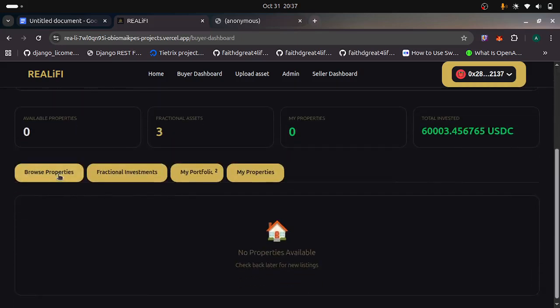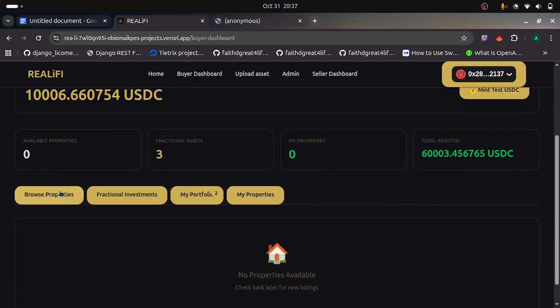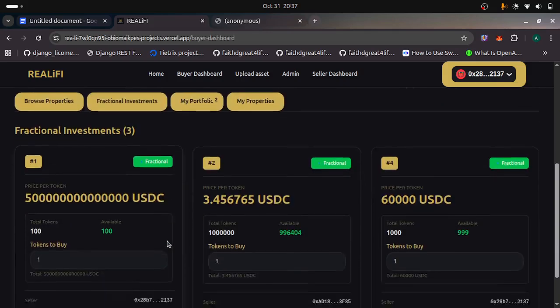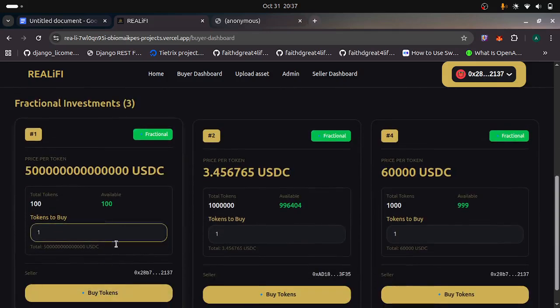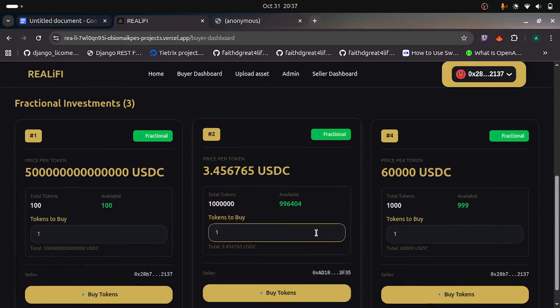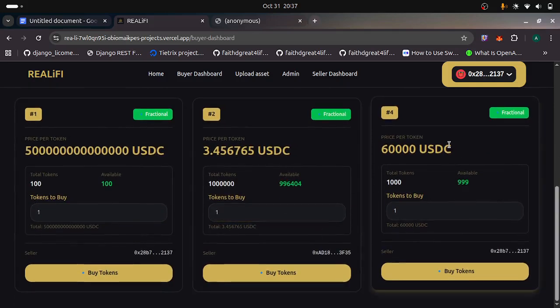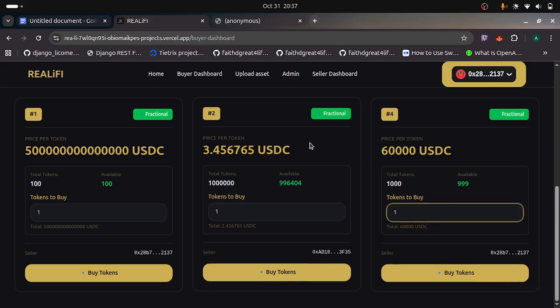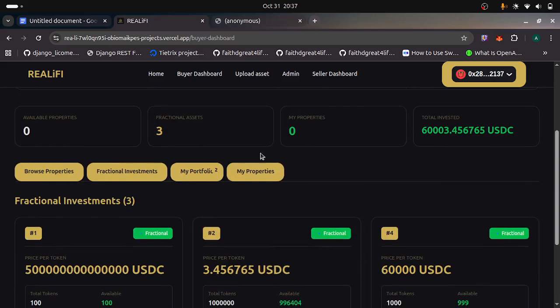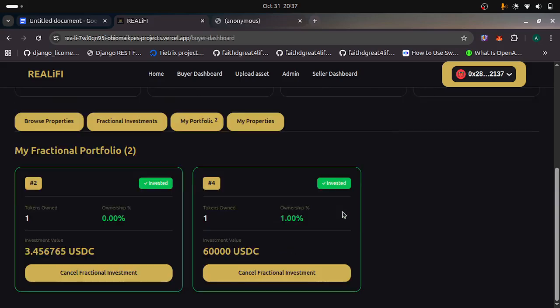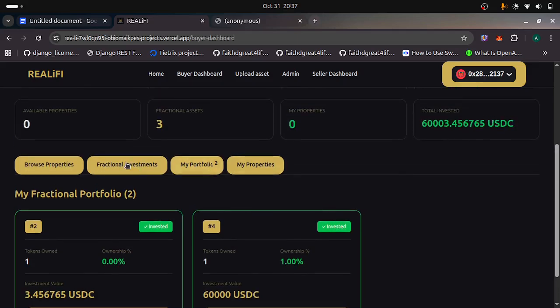On the buyer dashboard they have the branch properties. If I have bought a property completely, if I bought 100% of the property, it will be here. Then fractional investments. These are assets I can invest in fractionally. These are the ones I've invested in. Yeah, my portfolio, the fractional investments.